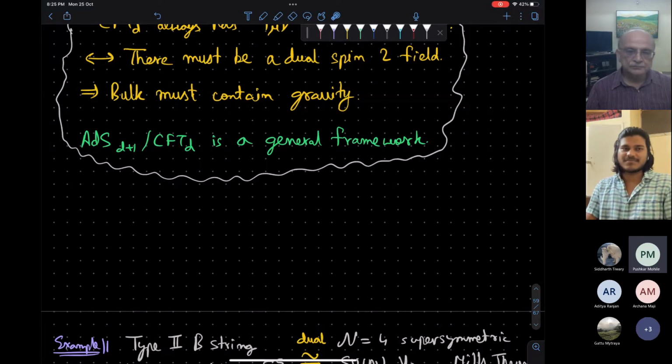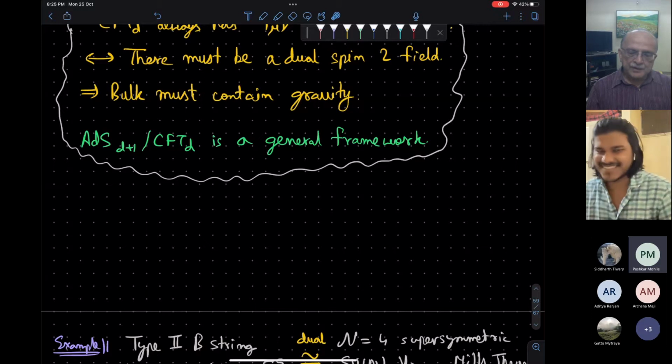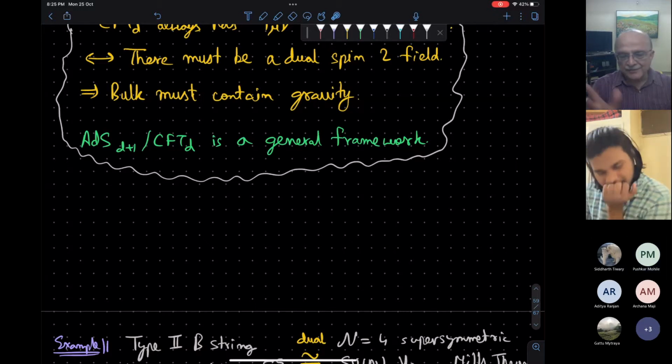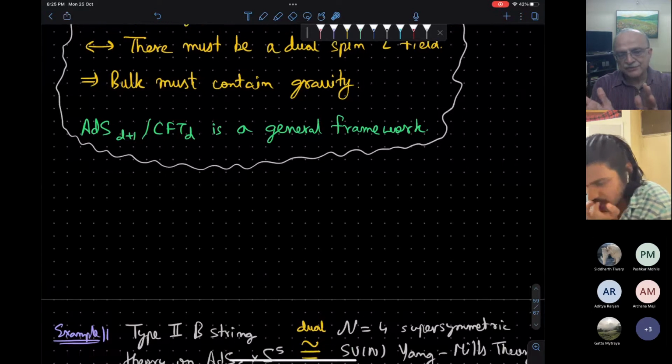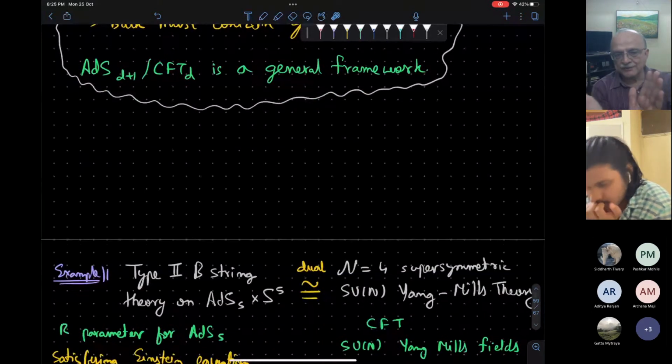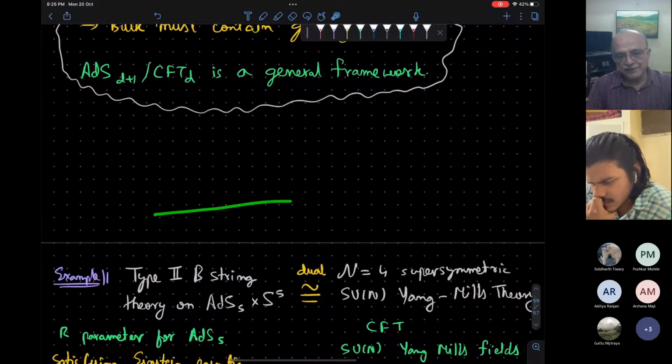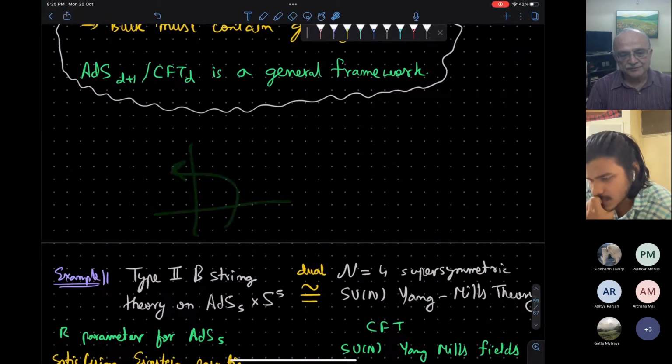Just as a tangential question, what makes Wick's theorem work in Minkowski space? Maybe we can discuss that later because it's not related here. But the only requirement is that the correlation function shouldn't have any poles going from the real axis to the imaginary axis. There should not be any poles in between. So then you are okay.